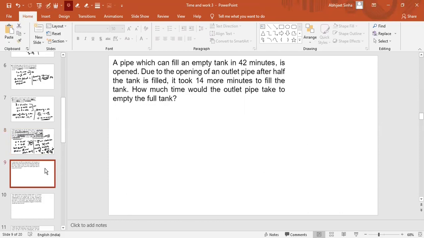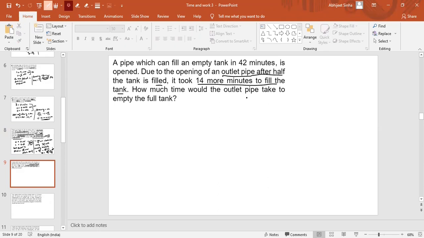A pipe which can fill an empty tank in 42 minutes is opened, and due to opening of an outlet pipe after half the tank is filled, it took 14 more minutes to fill the tank.